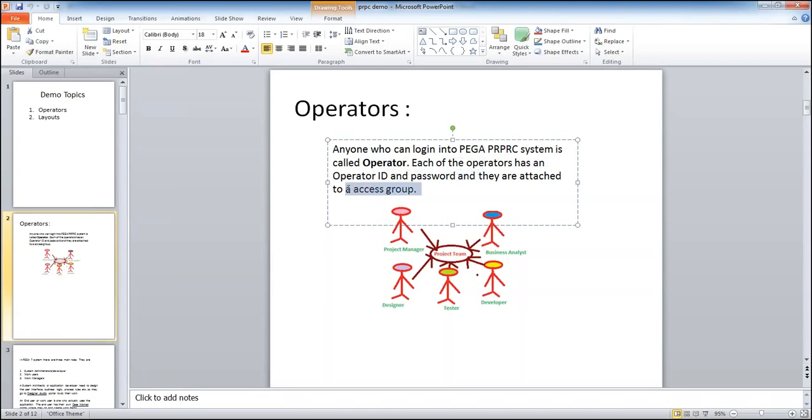The access group determines which application the operator logs in to. While providing username and password, the system will determine which application the operator has access to. Let's say I have two applications, application A and application B, and operator 1 is logging in. Which application operator 1 has access to will be determined by the access group. The access group determines what type of access the operator has and what the role of that operator is.